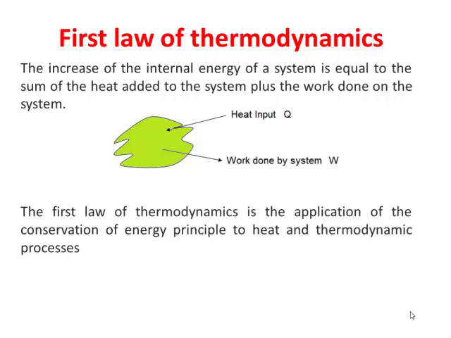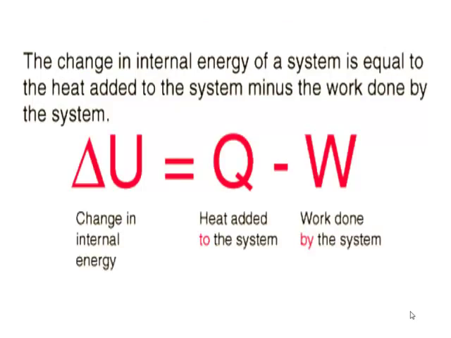Basically, the first law of thermodynamics is the application of the conservation of energy principle to heat and thermodynamic processes. It can be represented as the change in internal energy of a system is equal to the heat added to the system minus the work done by the system. Here delta U is representing change in internal energy, Q is representing heat added to the system, while W is represented work done by the system. This is the statement.